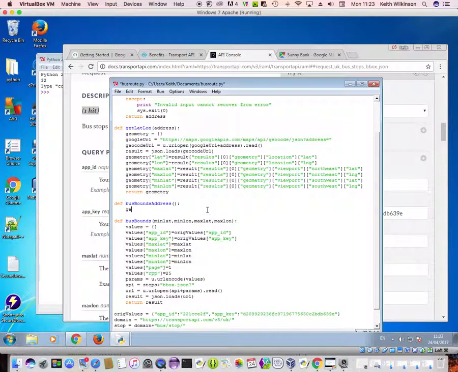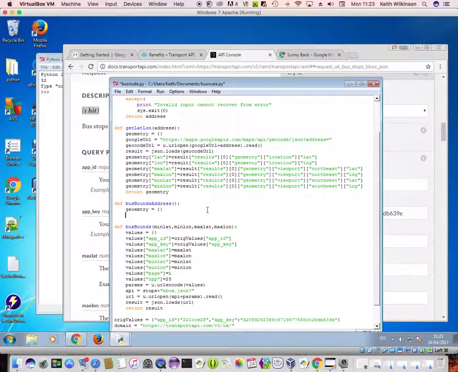So I'm going to use this to call this, which will call this eventually. So I'm going to start off the same as I did before. I'm going to set my geometry to be empty, an empty dictionary, and then I'm going to set it, because in here I'm returning geometry. I don't need to do this. If you recall from what I said on values, it can act as a global variable, so I don't really need to do this. This is just because I'm passing information and returning information that I'm performing this action. When I refactor the program, I'll probably take all of these out and just use globals.